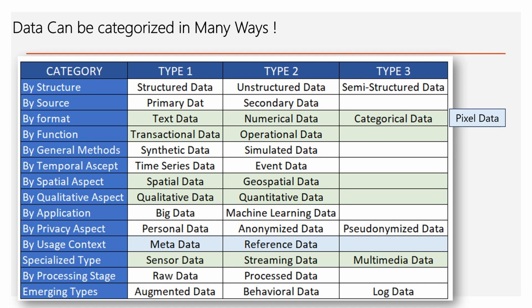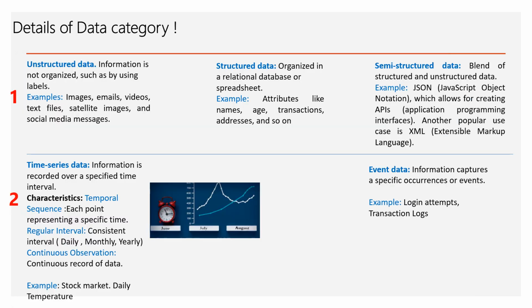So for example, if I take the first one as structured data, we have three types: structured, unstructured, and semi-structured type. The same thing, source, which we have seen in the mind map, primary and secondary data. By function, we have transactional and operational data. By spatial aspects, we have spatial and non-spatial data. By applications, we have big data and machine learning data. By usage context, we have metadata and reference data. By processing stage, we have raw data and process data. By emerging type, we have augmented data, behavioral data, and log data. It's the same thing which we have seen in the mind map.